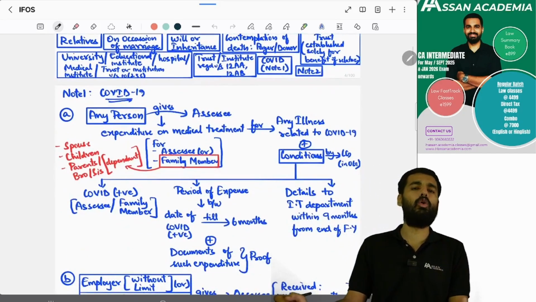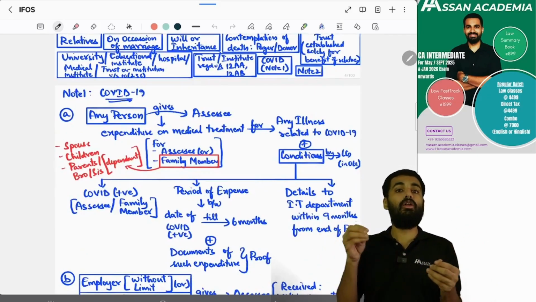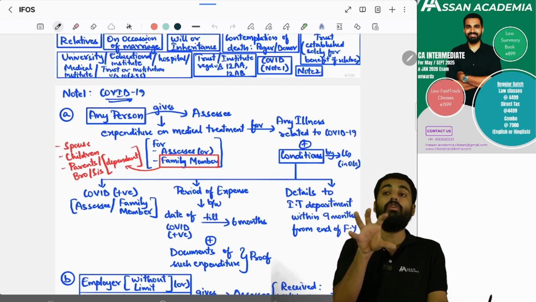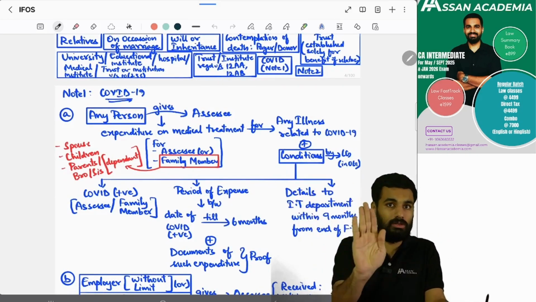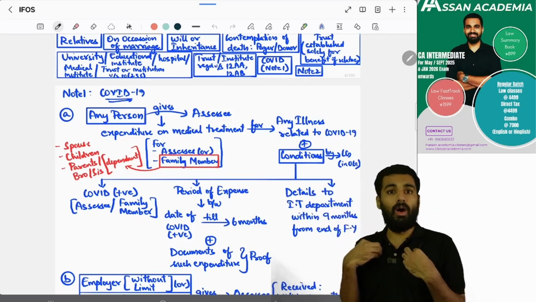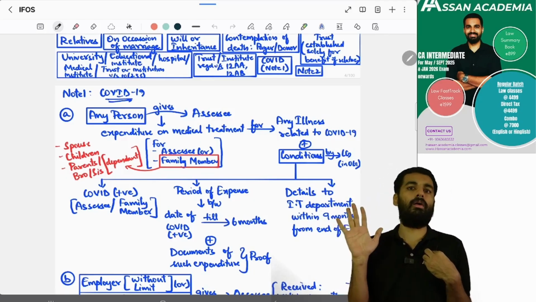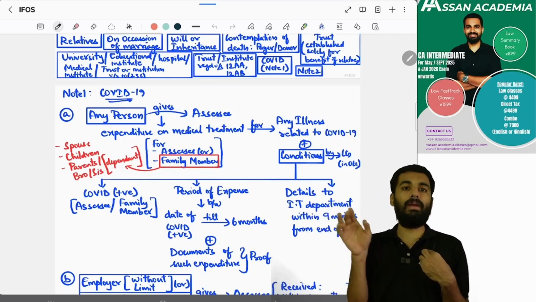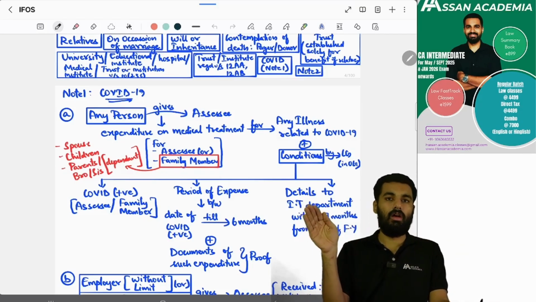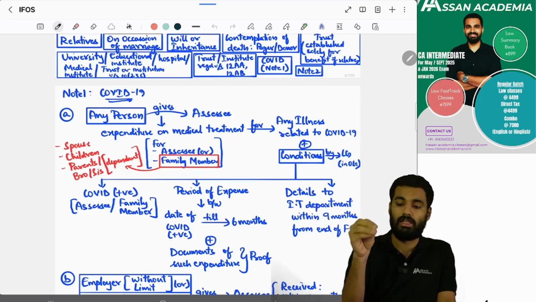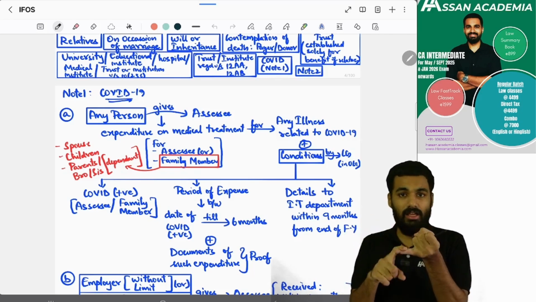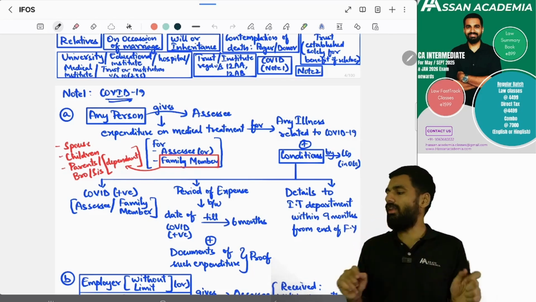Next, sir, regarding COVID, it was a very difficult period. A lot of people did not have money, so the government said that during the COVID period, if somebody wants to help, it is a good deterrent. So the government decided, if you are receiving money regarding COVID, even more than 50,000, it will not be taxable. So any person is giving to the assessee expenditure for what? For the treatment of the illness of COVID-19, whether for the assessee or for treatment of whom? For the assessee or the family member.